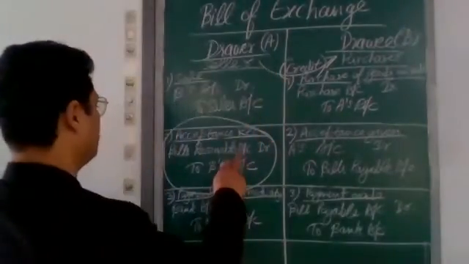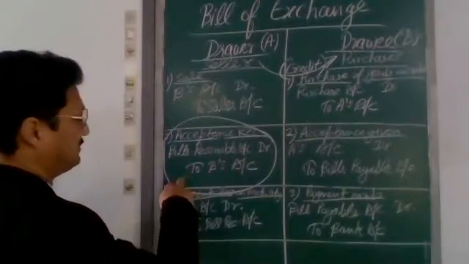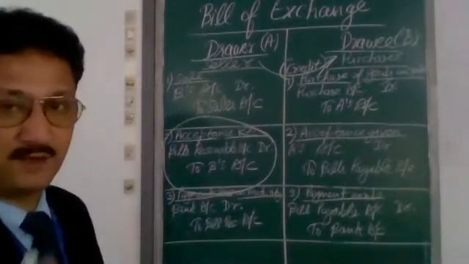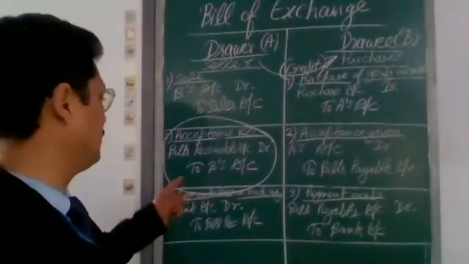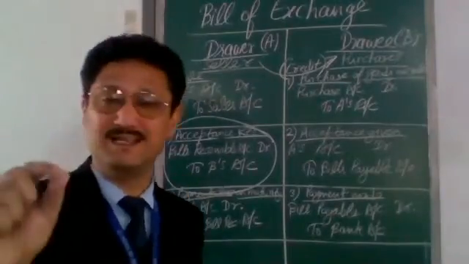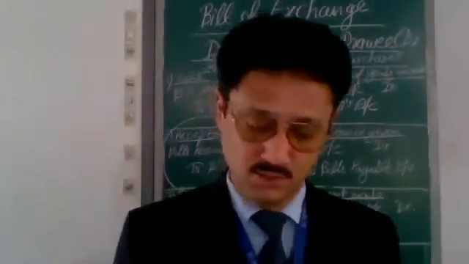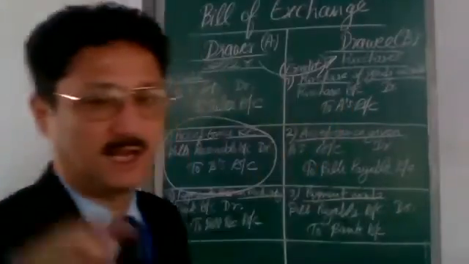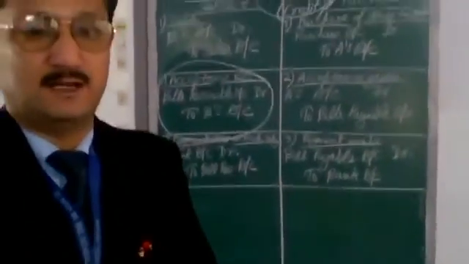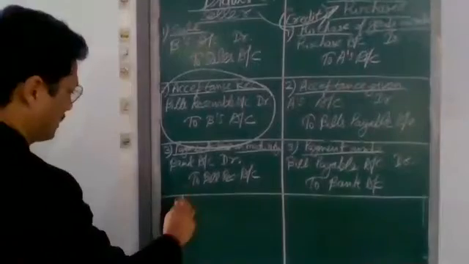Now when the new bill will be made, first the dishonor of bill will be recorded. The entry of dishonor of bill will be B's account debit to bill receivable. That is the entry for dishonor of bill.